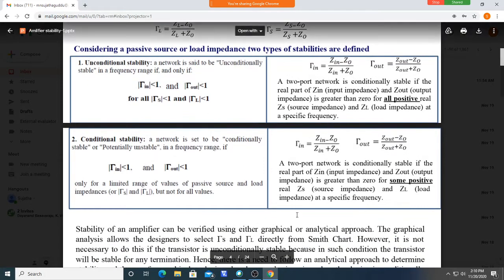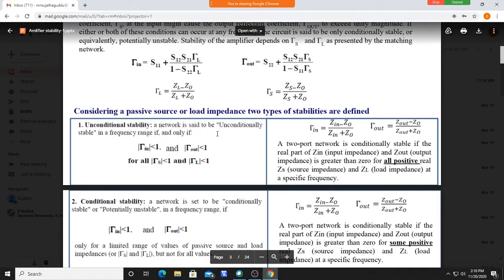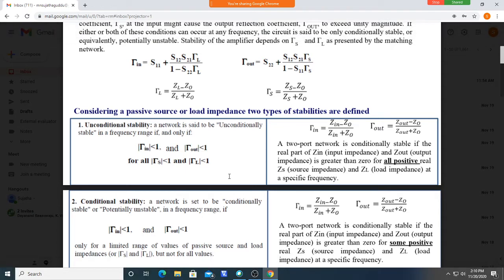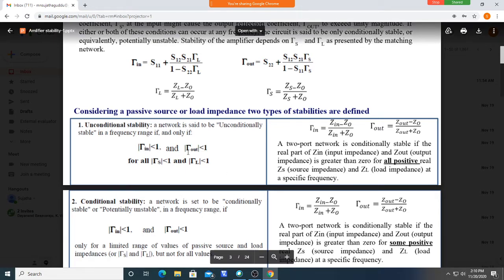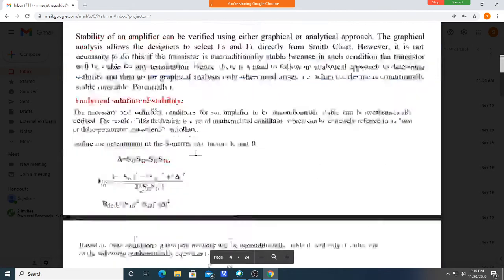Once the system is unconditionally stable, that means the values of Γin and Γout always remain less than 1 if you use any value of impedance over the Smith chart.